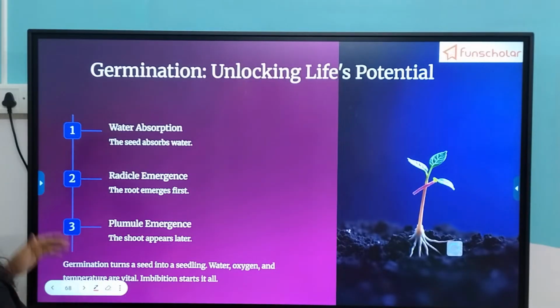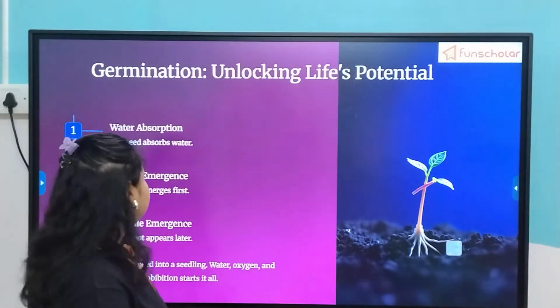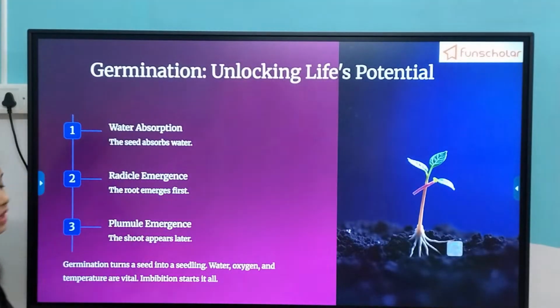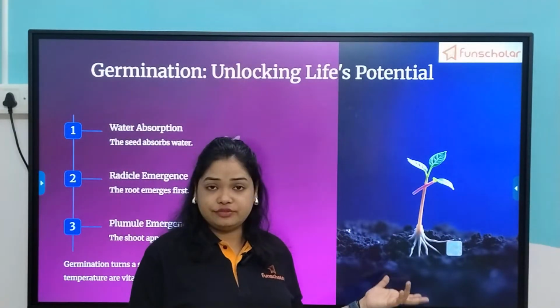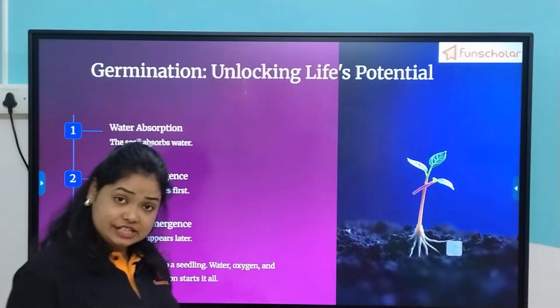Now, these are the steps by which germination occurs. First, water absorption. The seed will first absorb the water and then it will swell up, right? It will make the embryo, which was present in an arrested form inside the seed, active.